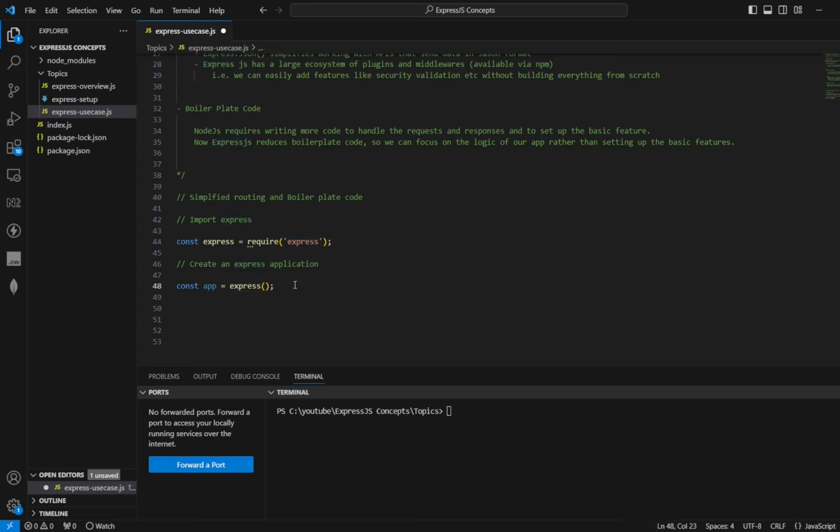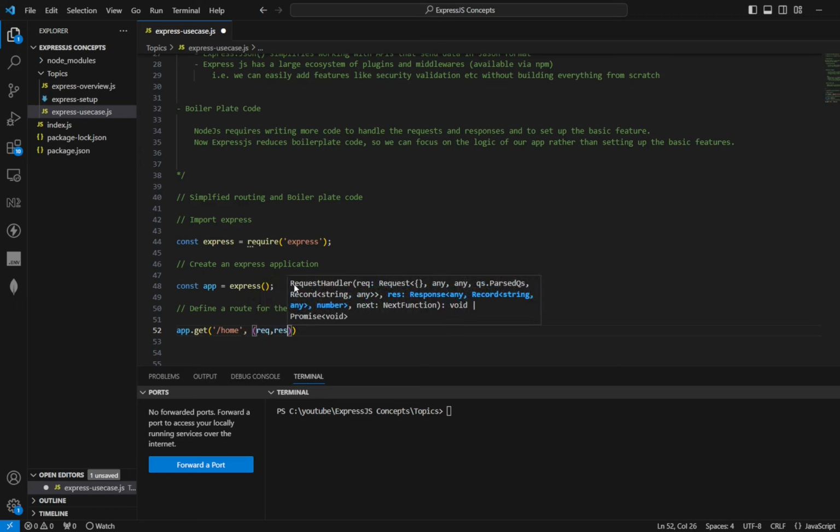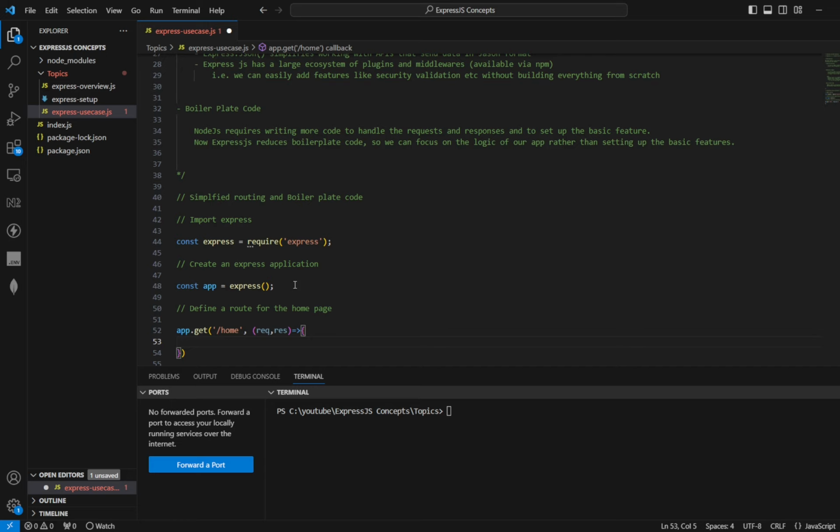Now we will define a route for the home page. This is how we write the route: app.get, slash home, and the syntax req, res. Then res.send, let's say we write "Welcome to home page".